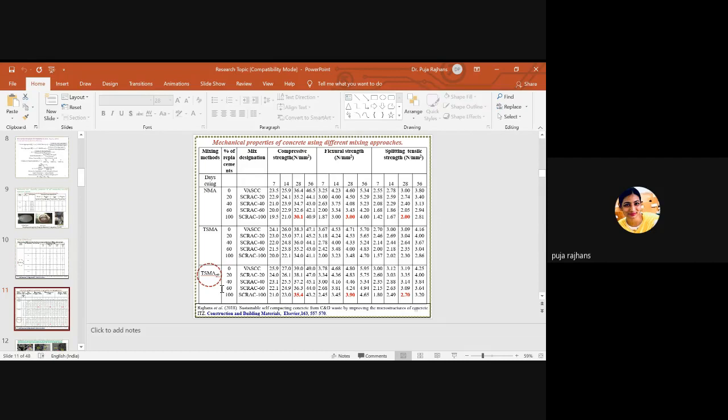Basically, we used 56 days of curing because we have the silica fume, and I have already told you that silica fume is very important for strength.